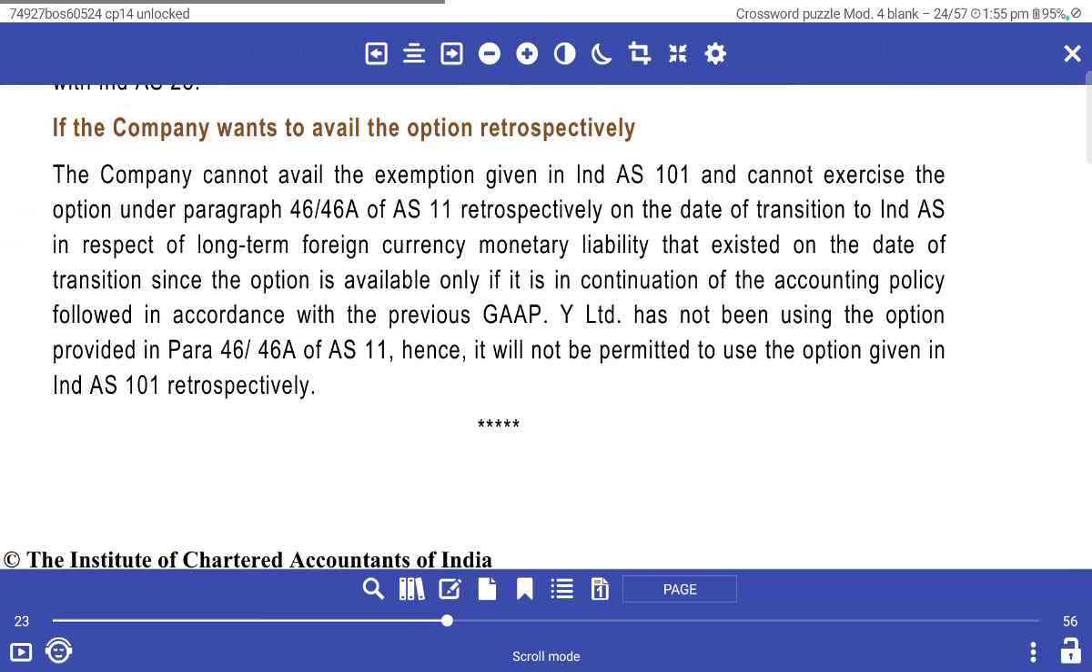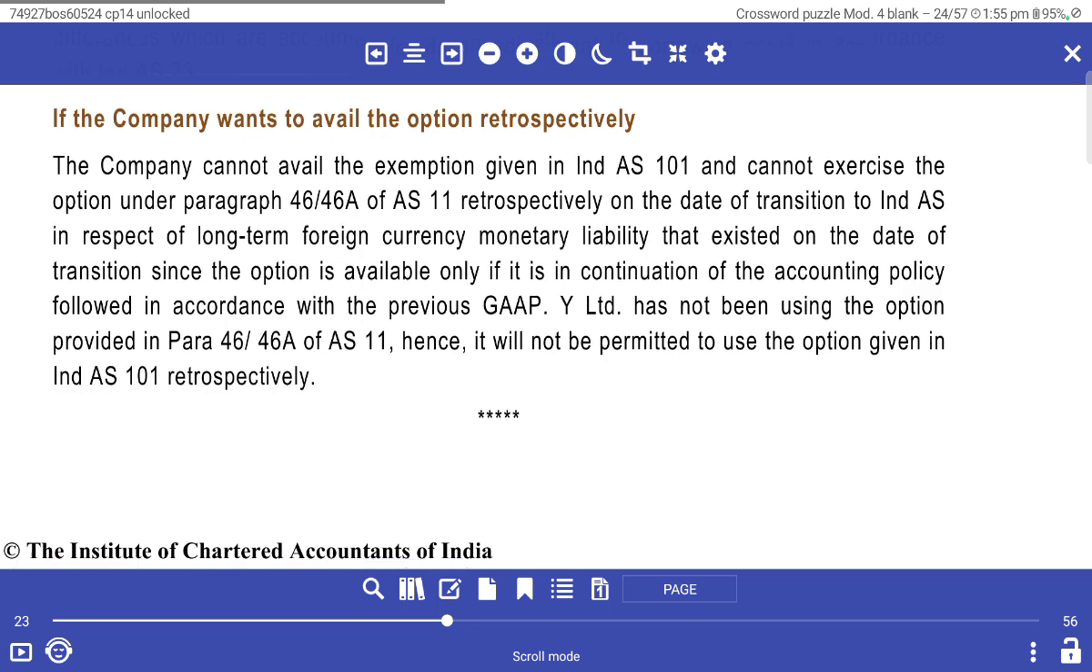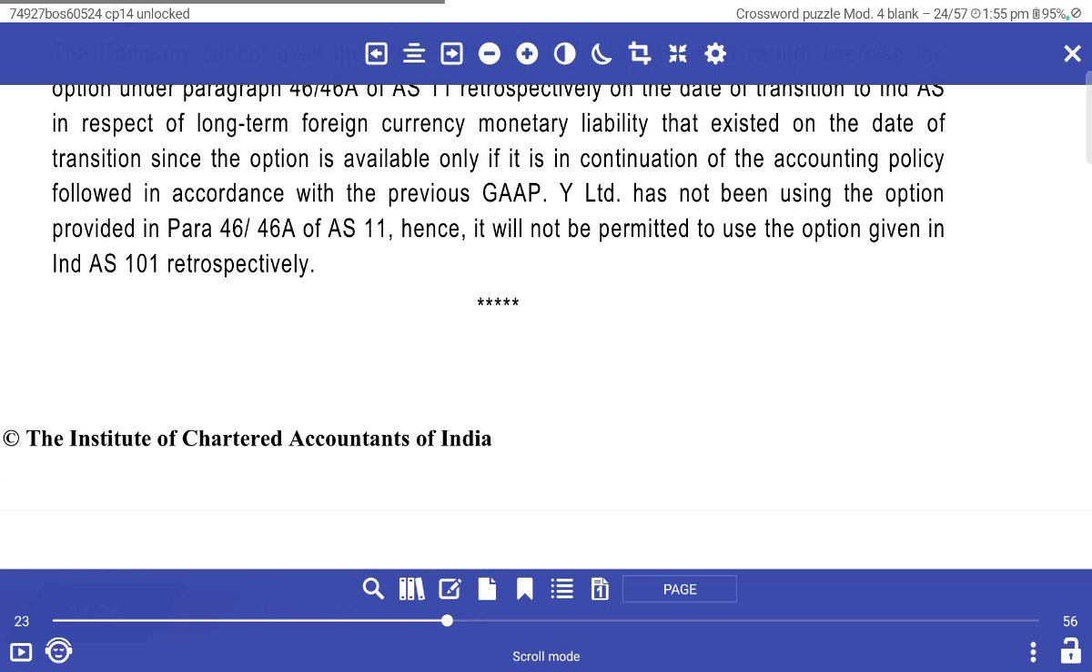23. If the company wants to avail the option retrospectively, the company cannot avail the exemption given in Ind AS 101 and cannot exercise the option in paragraph 46A of Ind AS 11 retrospectively from the date of transition, with respect to the long-term foreign currency monetary liability existing on the date of transition, since the option is available only if it was continuously followed as the accounting policy in accordance with the previous GAAP. Since it has not been given the option, it will not be permitted to use the option given in Ind AS 101 retrospectively.